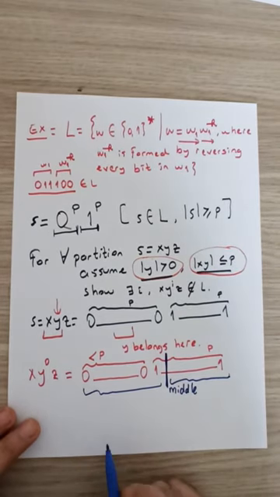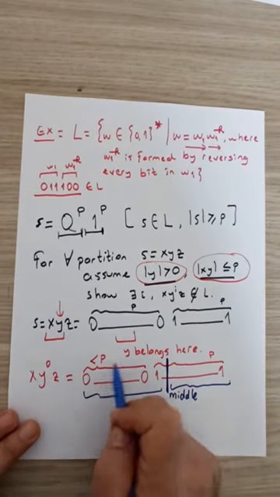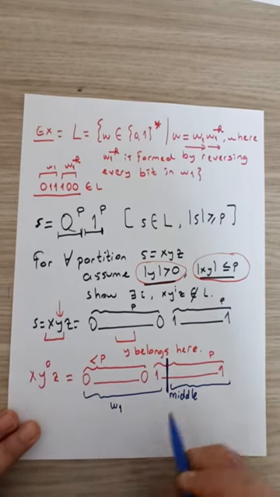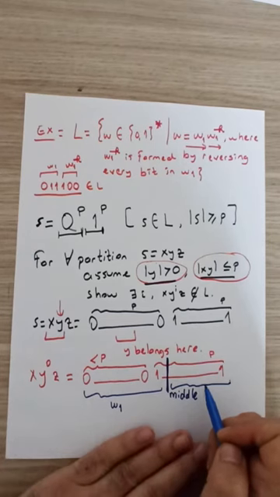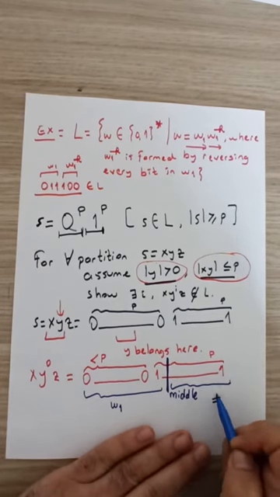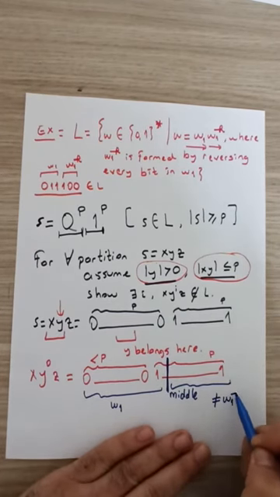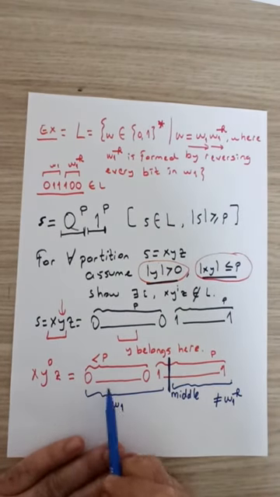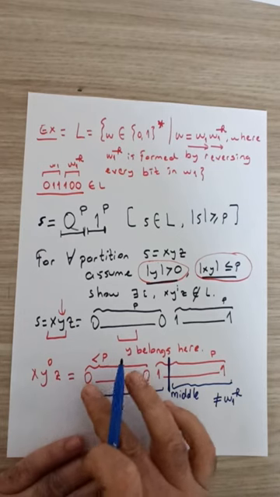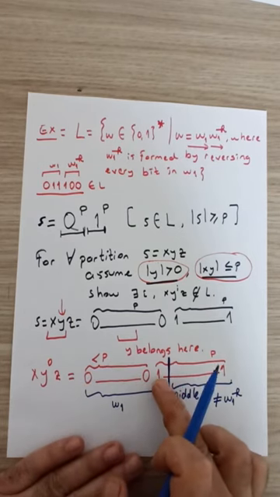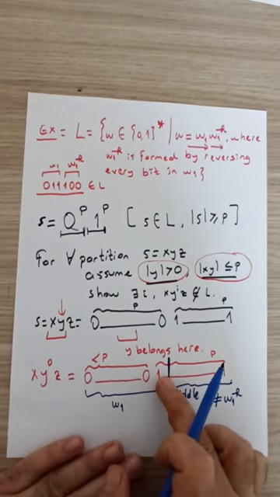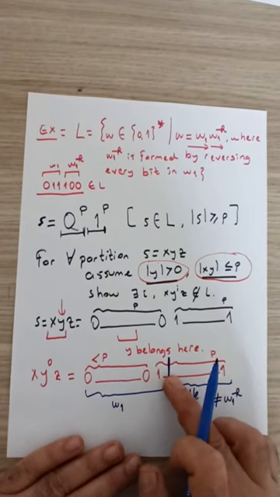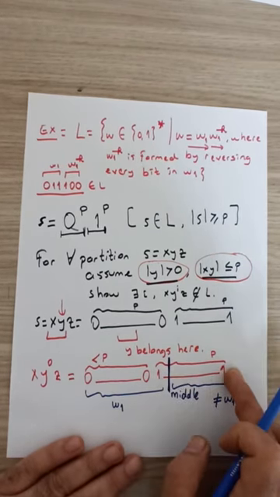If we take this first half to be W1, it's easy to see that the second half is not equal to W1's reversed bit version. Because in the first half of the string we have zeros followed by a positive number of ones, whereas the second half consists only of ones.